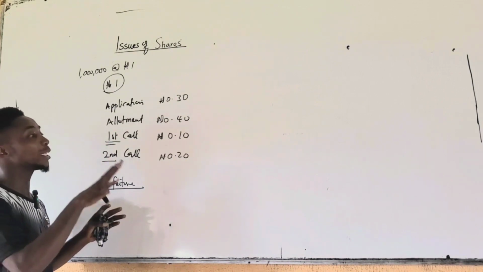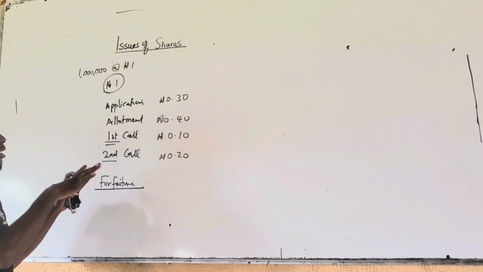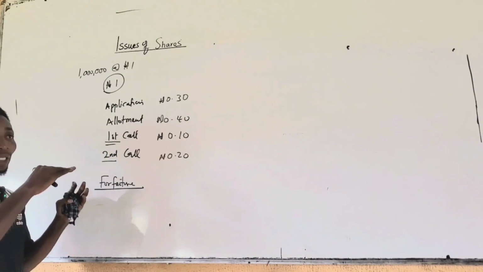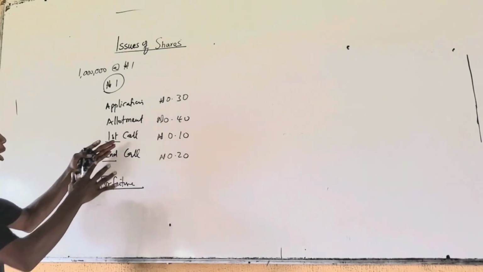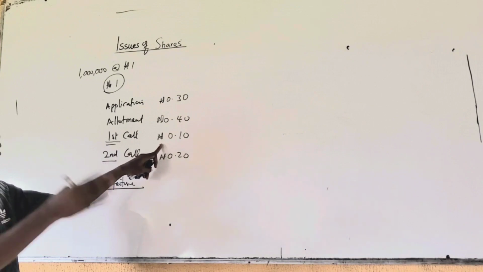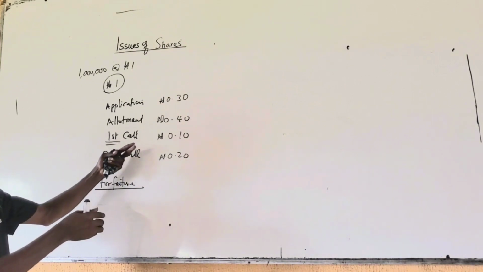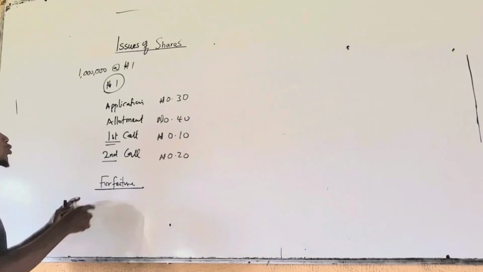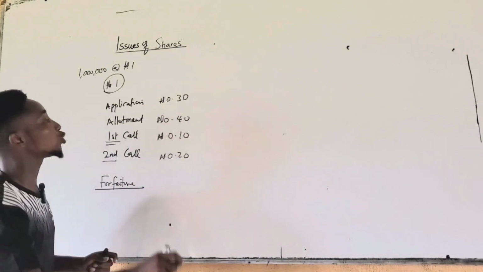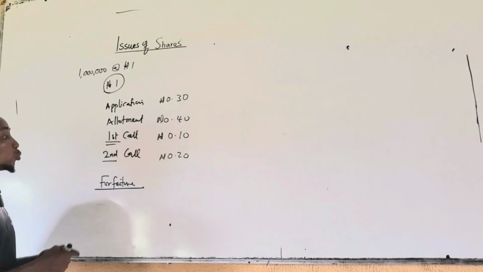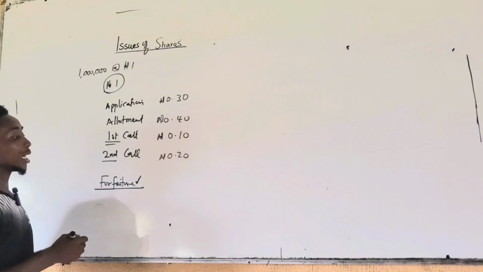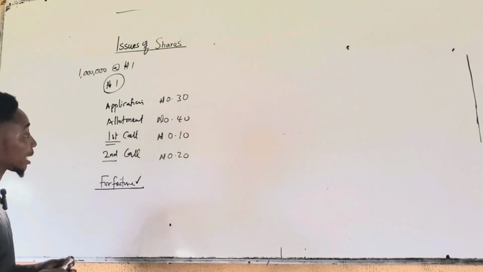In some cases, depending on the number of days, it is normally 14 days given to the potential shareholder to make payment, after which the shares may be forfeited. And those shares may be reissued to other shareholders. So we treat forfeiture of shares and oversubscription.